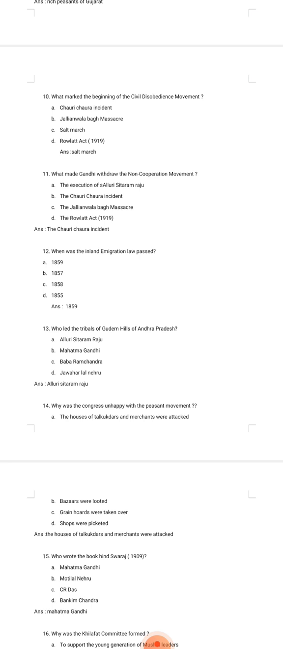Next, 11th, what made Gandhi withdraw the non-cooperation movement? What was the reason behind withdrawing the non-cooperation movement? Options are the execution of Alluri Sitaram Raju, the Chauri Chaura incident, Jallianwala Bagh massacre, and the Rowlatt Act 1919. So, the Chauri Chaura incident was the reason why Gandhiji withdrew the non-cooperation movement.